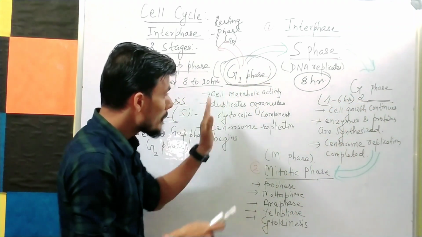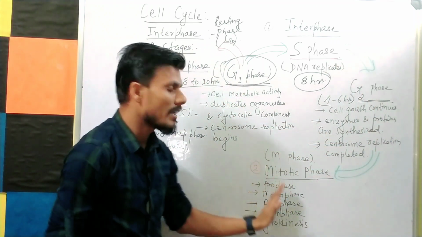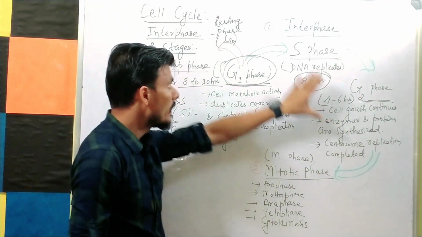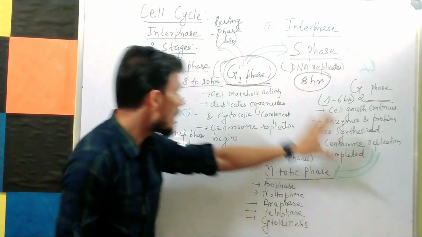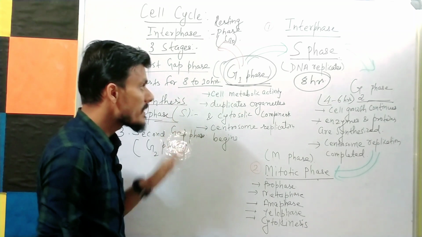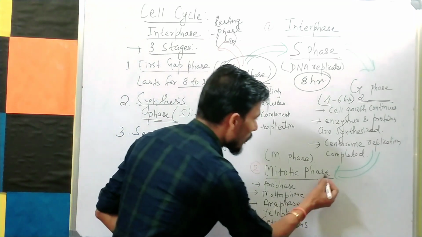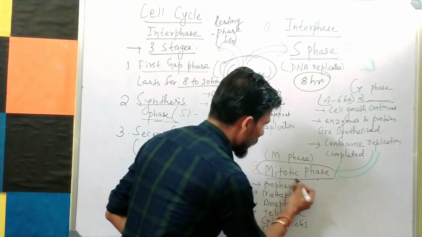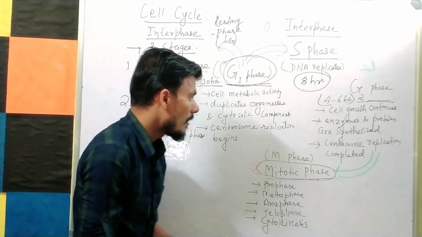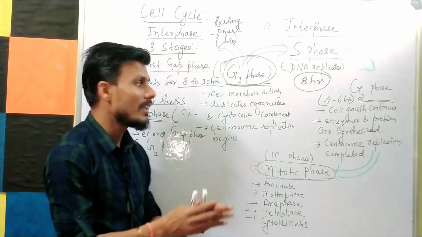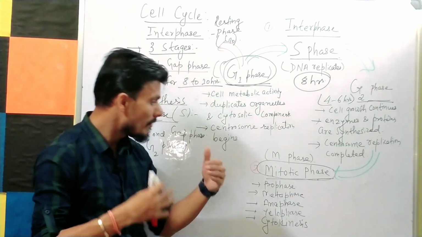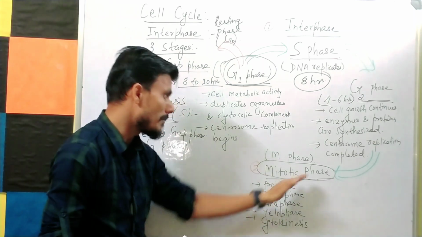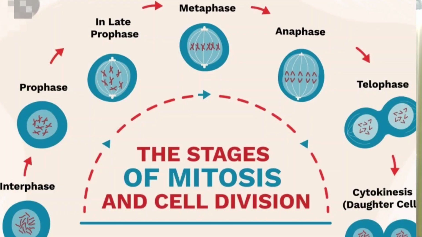Now listen here. It means that now the cell is ready for division. Till here in this interphase they are just preparing for division. So after the first gap phase, S phase, and second gap phase, they will enter into the mitotic phase, or you can say M phase, where cell division will take place. In the mitotic phase there is prophase, metaphase, anaphase, telophase, and cytokinesis.